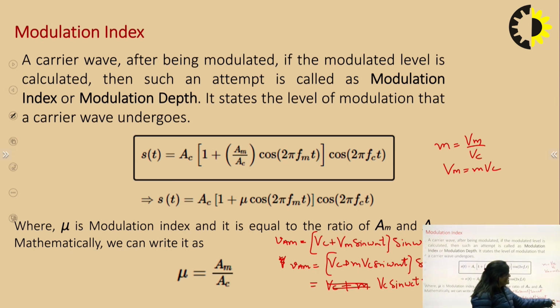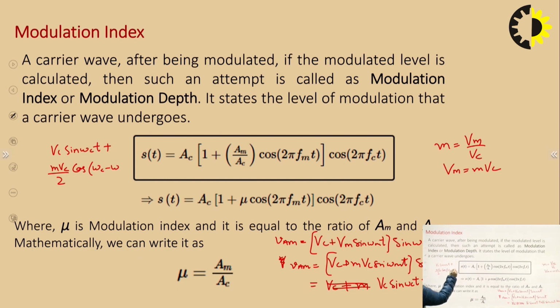So we can change this expression into Vc sin omega c t plus (m Vc by 2) cos(omega c minus omega m)t minus (m Vc by 2) cos(omega c plus omega m)t.